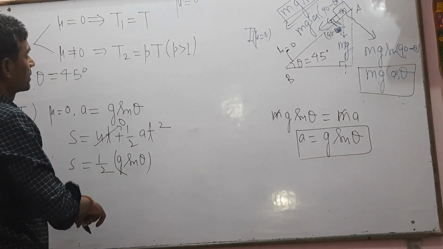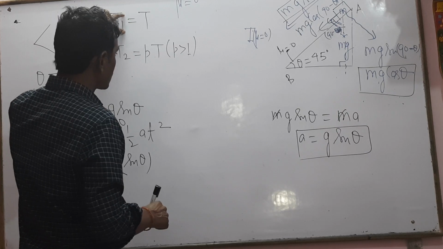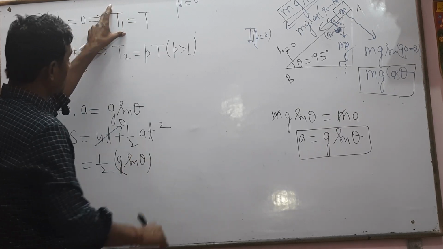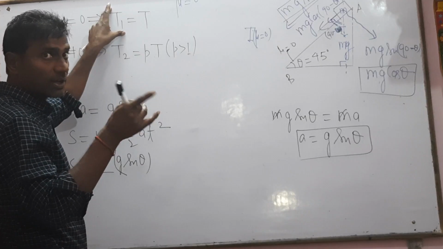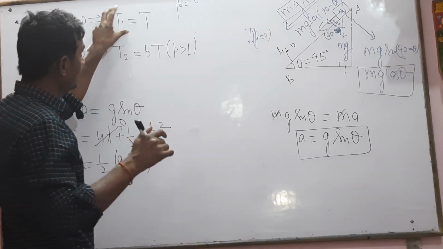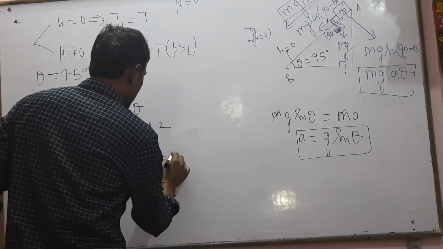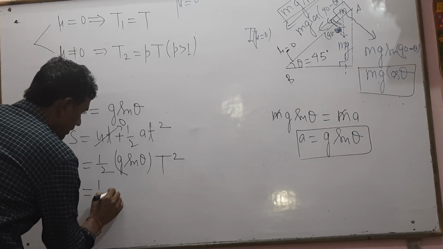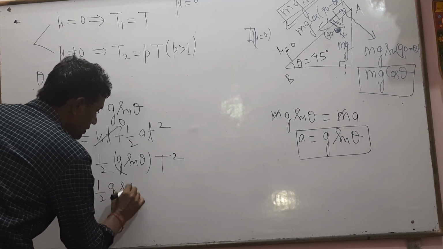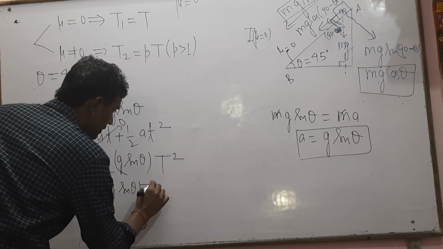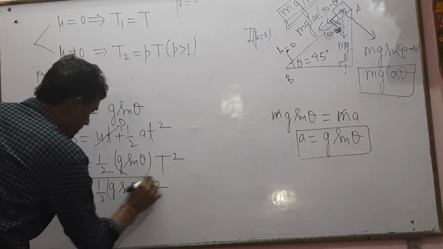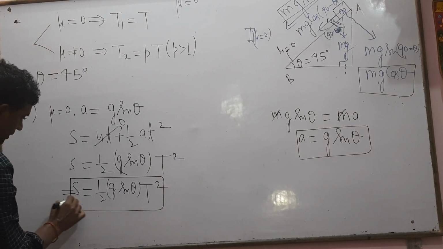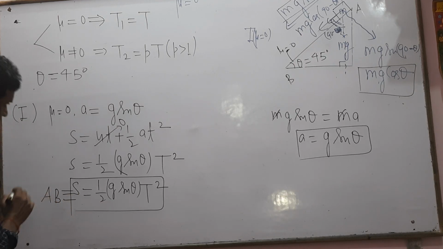The time taken from A to B for the smooth surface is the capital T, which is given. So s equals 1 by 2 g sin theta T square. This is the AB length.